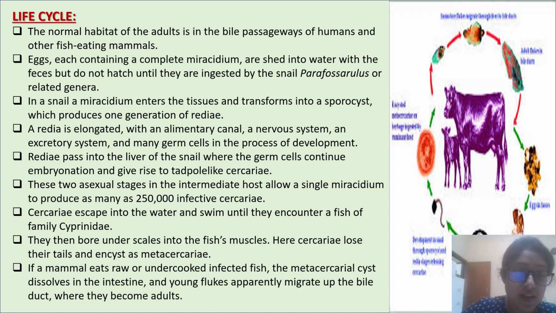Cercaria larvae escape into the water and swim until they encounter a fish of family Cyprinidae. They then bore under the scales into the fish's muscles. Here, cercariae lose their tails and exist as metacercariae. If a mammal eats raw or undercooked infected fish, the metacercarial cyst dissolves in the intestine and young flukes apparently migrate up the bile duct, where they become adults.